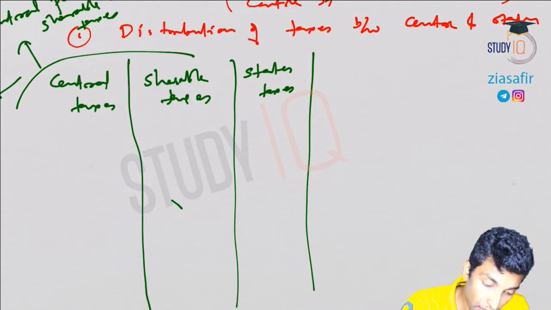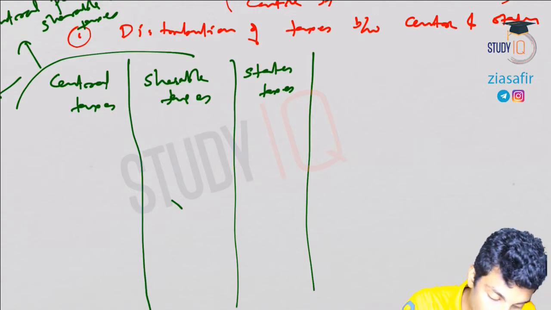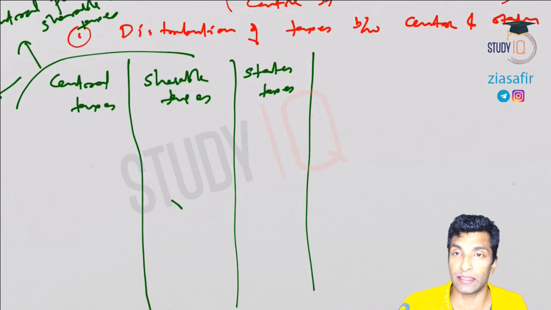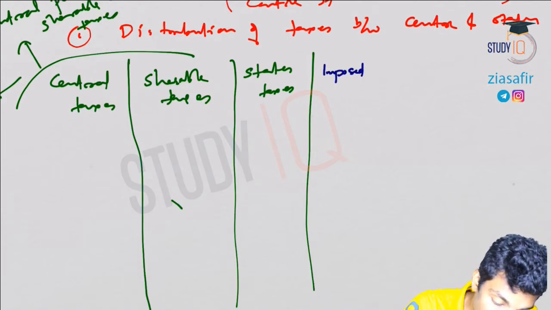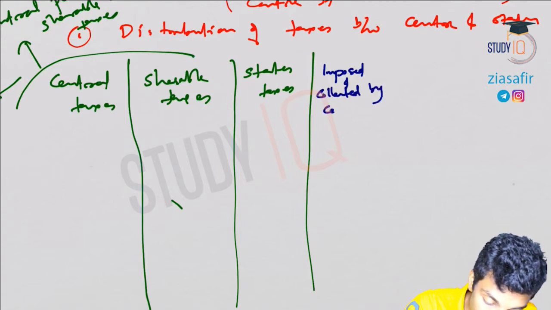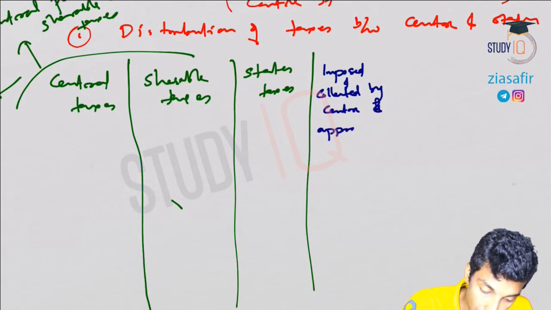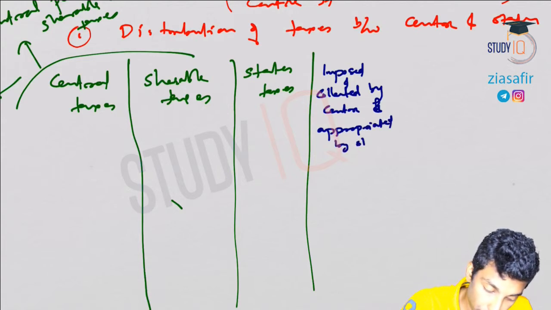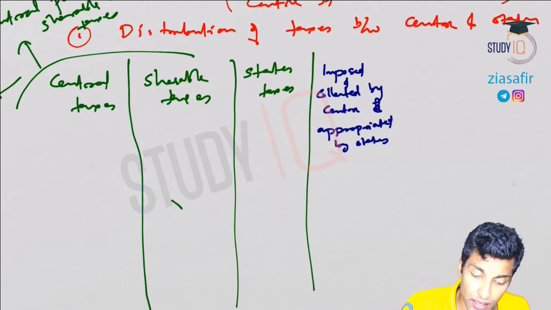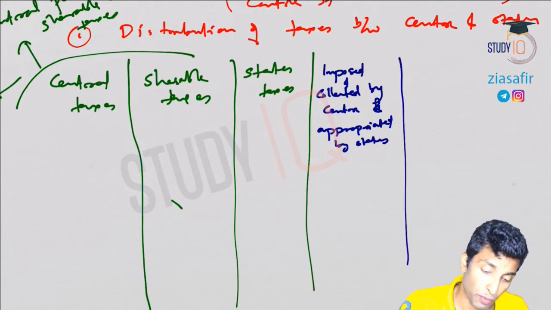Under Article 269, these are taxes imposed and collected by center and appropriated by states. Why are they imposed and collected by center and appropriated by states?